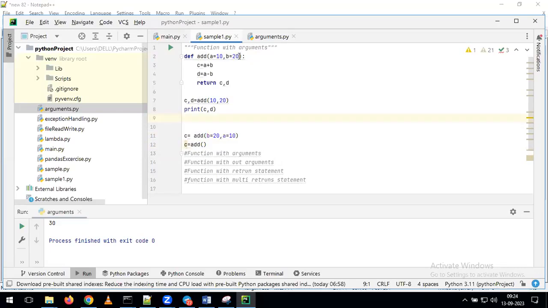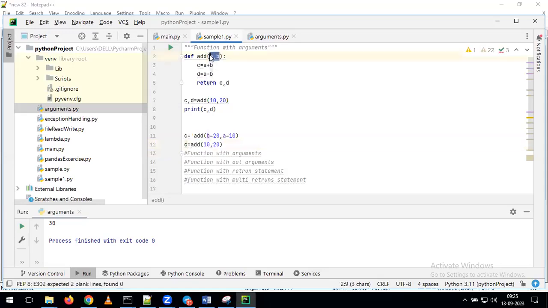Now in the same way, I am giving simply a comma b here, and here I am calling add of a comma b. Now what type of function arguments is it? I'm giving 10 comma 20. It's nothing but our positional arguments, because we are giving a comma b and we are giving the values directly, so we call it a positional argument.